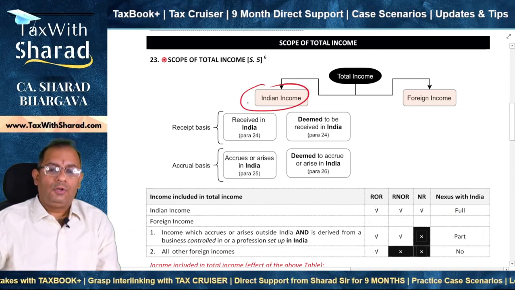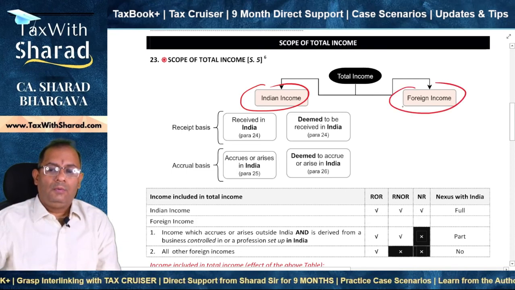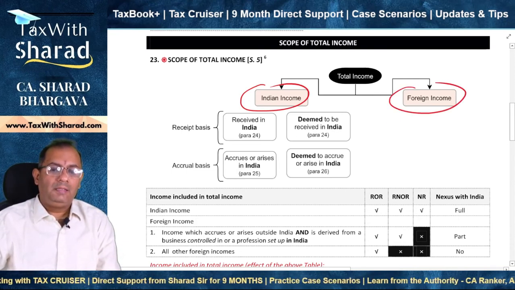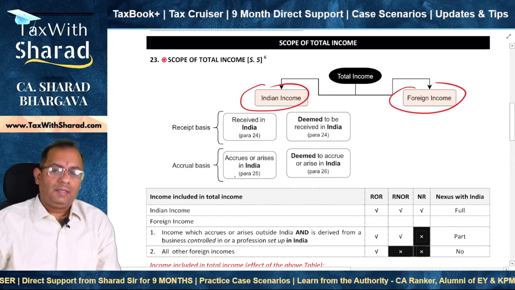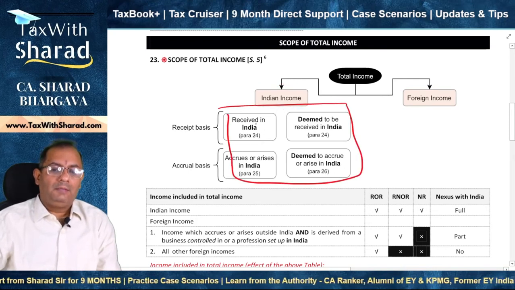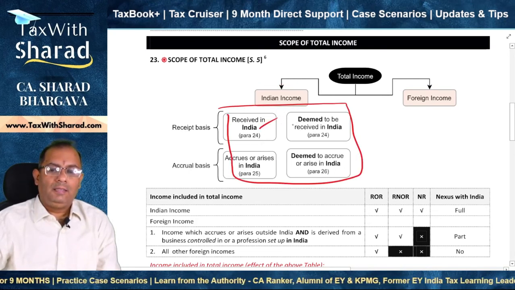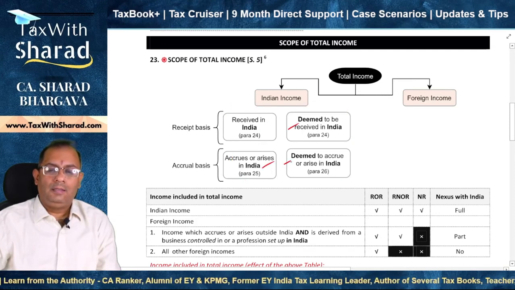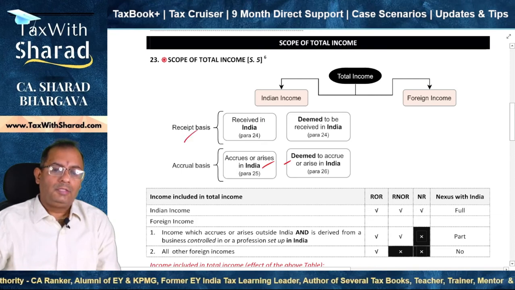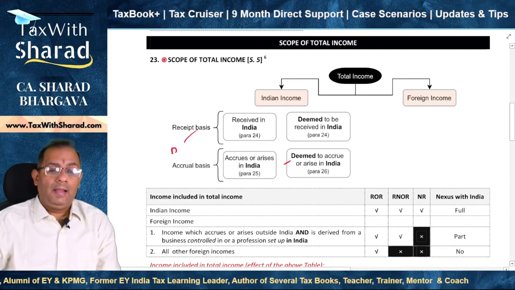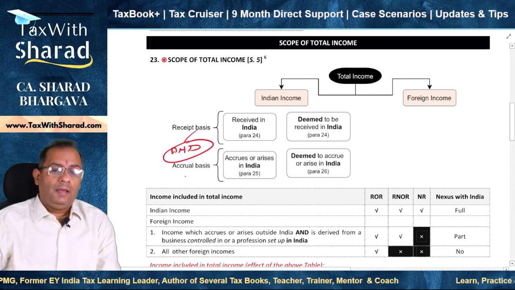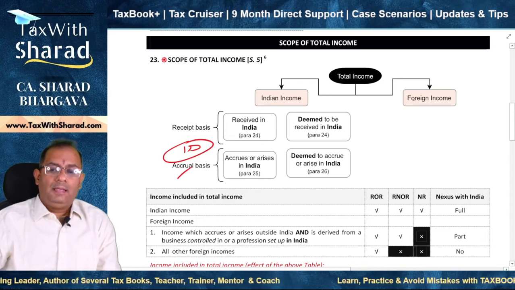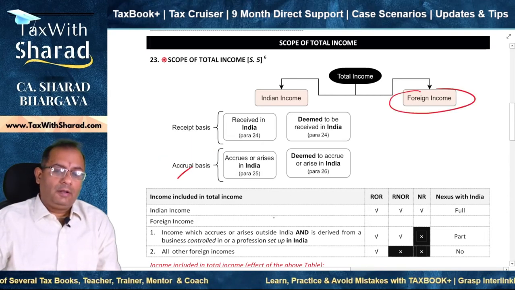Now, income which is not Indian income, we call it as foreign income. That means none of this is satisfied. Okay, that means neither it is received in India, neither it is deemed so, neither it accrues or arises in India, and neither it is deemed so. So receipt is outside India and accrual is also outside India. In such case, the income becomes a foreign income.